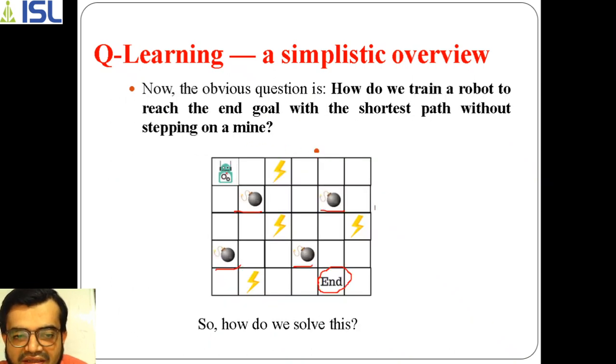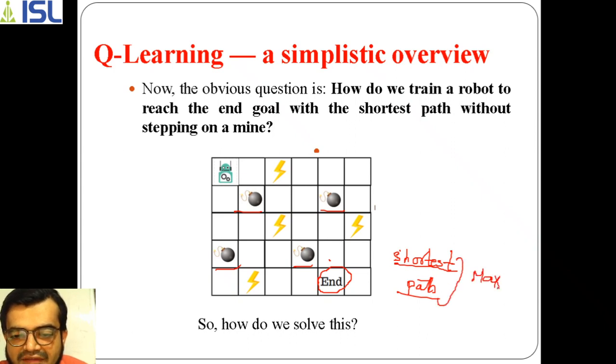The goal is that the robot has to reach this end point in the shortest time, because that is how we are taking the optimal policy. There is no policy given here. The agent doesn't know how to go or where to go, but its goal is to reach the end in the least amount of time. That means it should select the shortest path, in a way that gives a maximum reward.